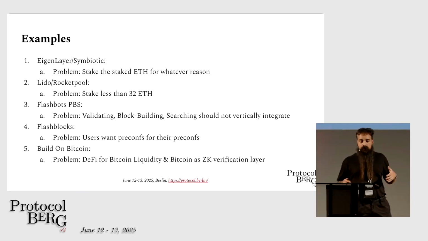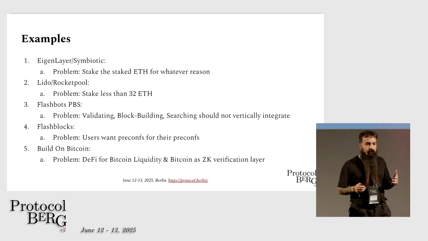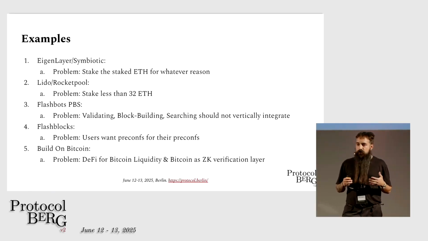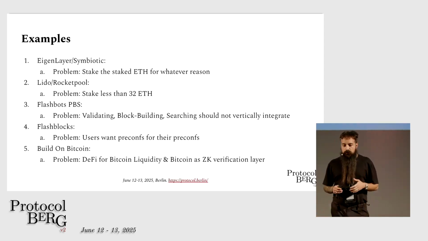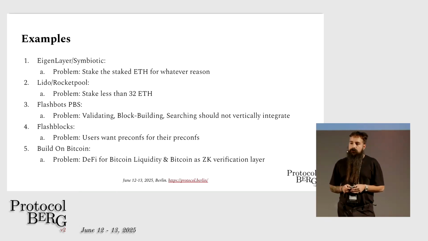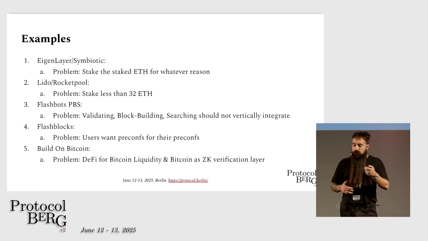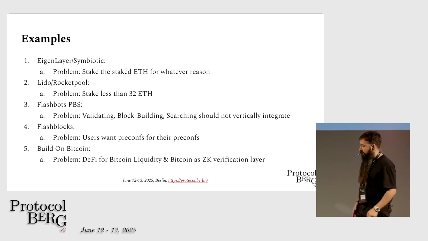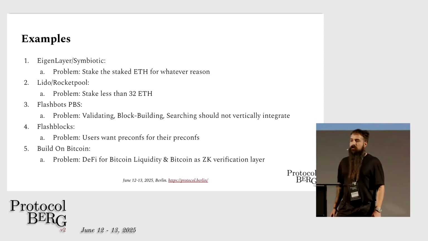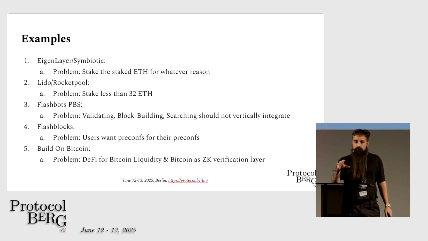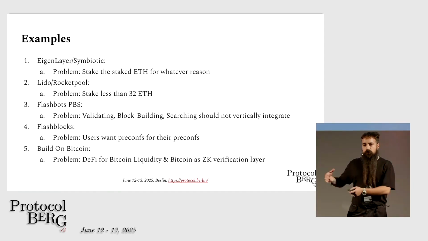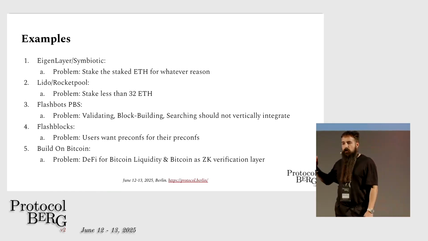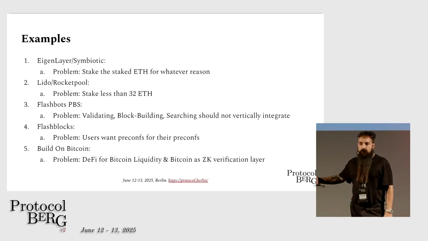They prove that DeFi for Bitcoin is a thing, that Bitcoin liquidity wants DeFi, and that also people would like to use Bitcoin as a ZK verification layer, right? So right now they have to go through weird things with BitVM and all these very expensive and crude constructs because they want to prove that this is a need. And if they prove it, then they can push the Bitcoin Core protocol development towards adopting some of this technology or a better version of that.